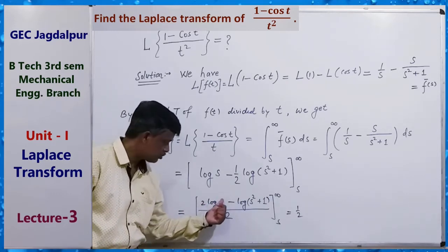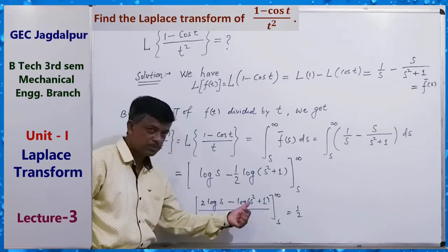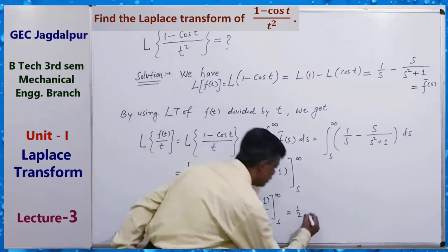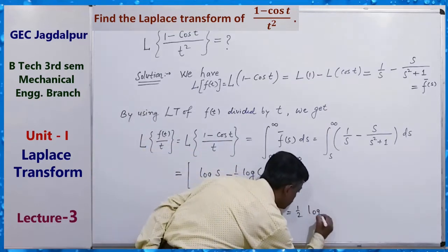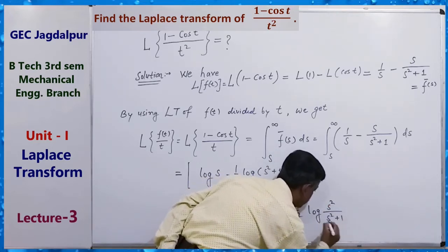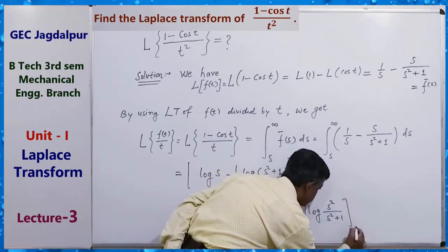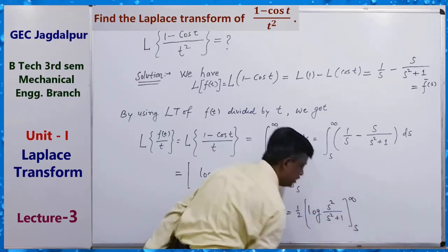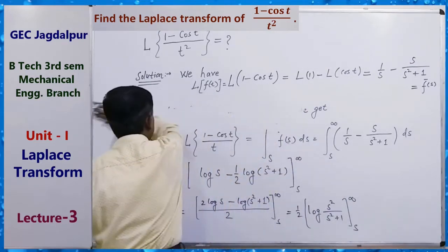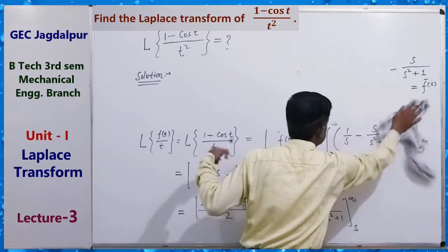So log s square minus log of s square plus 1, and log a minus log b means log a by b. So log of s square upon s square plus 1, and we have to apply the limit s to infinity. Okay, so we get like this.